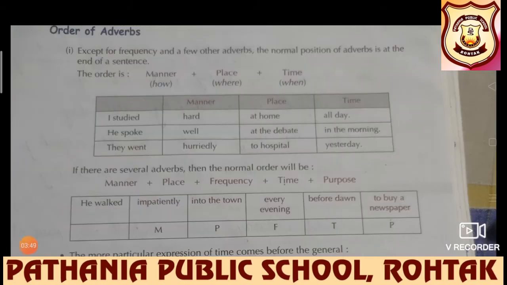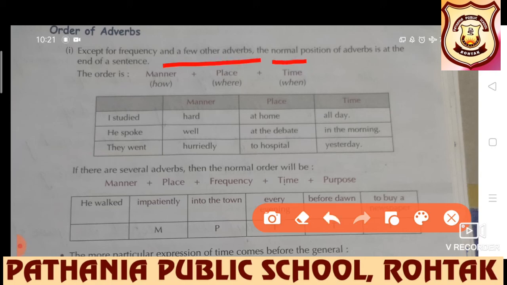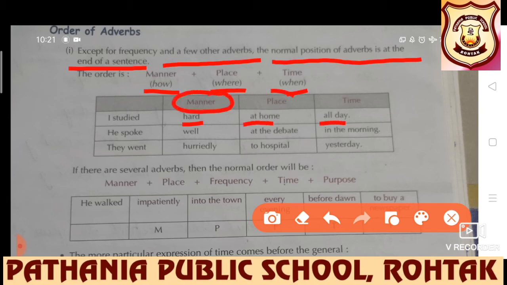Further, students, we need to understand the order of adverbs. Except for frequency and a few other adverbs, the normal position of the adverb is at the end of the sentence. Generally, the order is manner, place, and then time. I studied hard at home all day. First of all, manner will be there, then place, and then time.